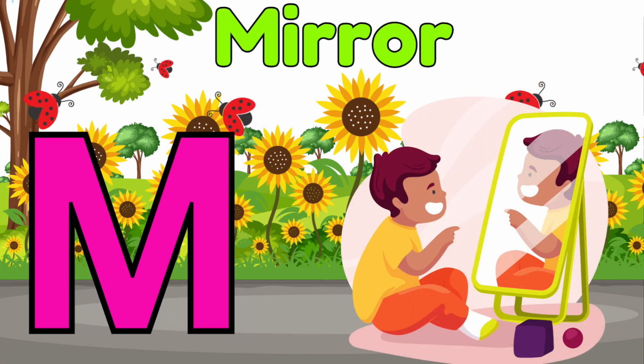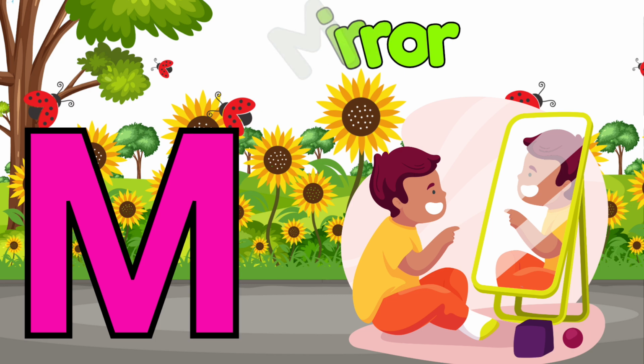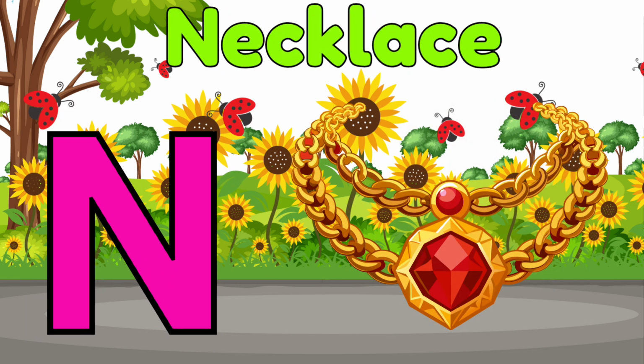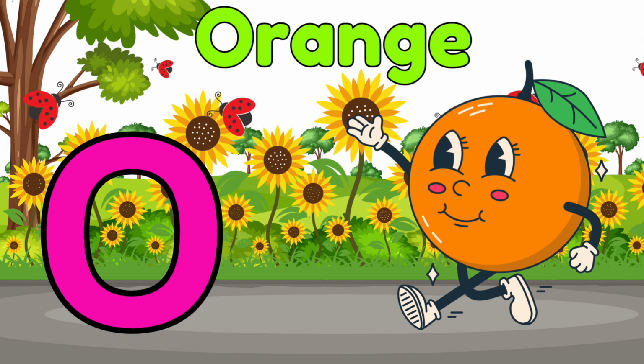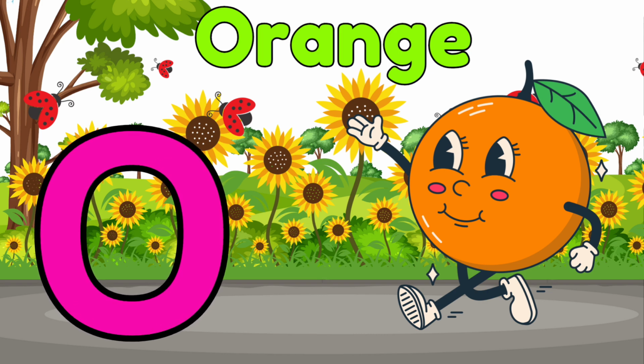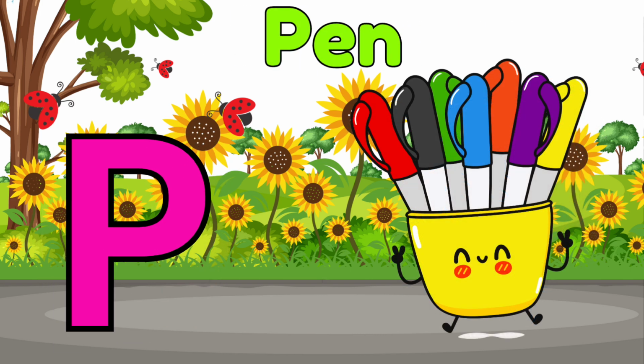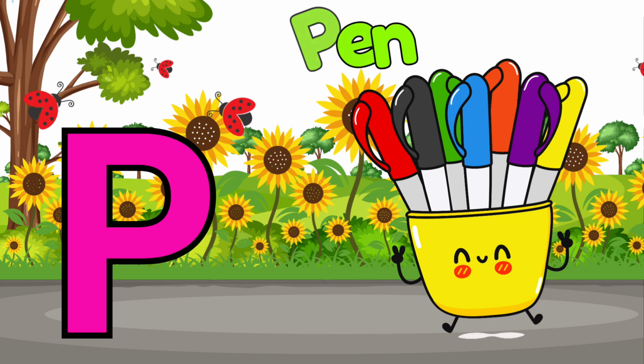M is for mirror. N is for necklace. O is for orange. P is for pen.